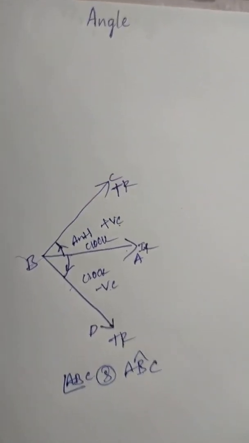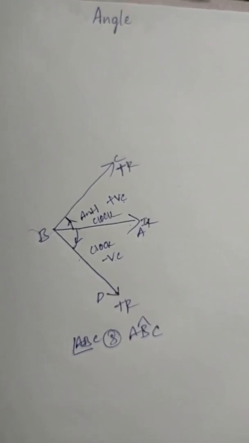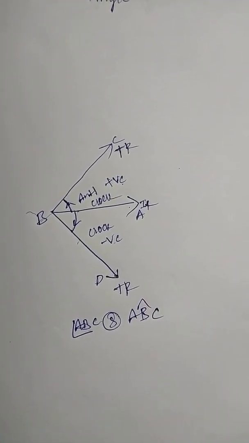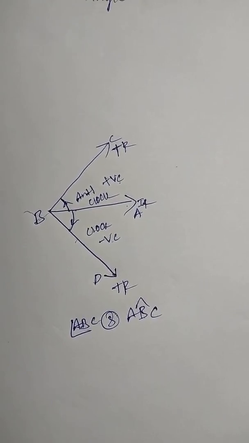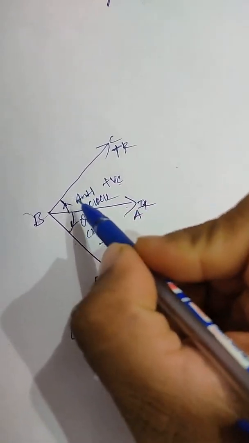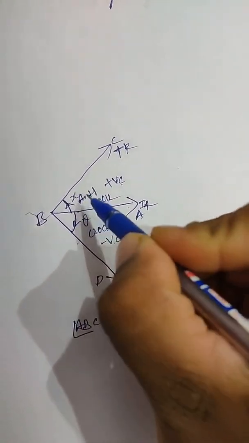Now the angle is represented like this, theta. The angle is represented like theta, x, y.